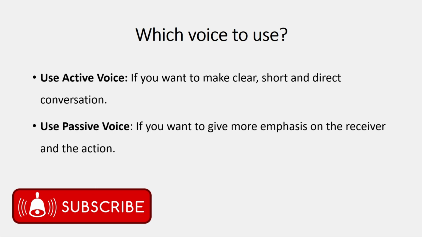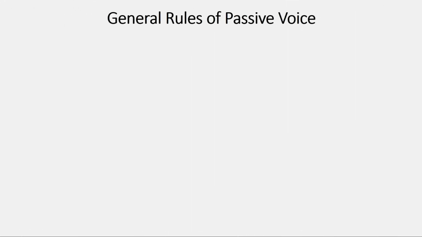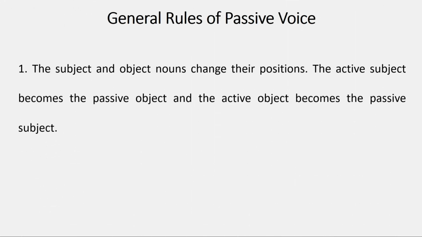Let us now understand some general rules of passive voice. The first rule is that the subject and the object nouns change their position. So, the subject in the active voice is mostly in the beginning, शुरुआत में होता है, और ऑब्जेक्ट अंत में होता है, क्योंकि सब्जेक्ट क्रिया को करता है और ऑब्जेक्ट क्रिया को रिसीव करता है. लेकिन पैसिव वॉइस में हम क्या करते हैं, उनका स्थान बदल देते हैं. So the active subject becomes the passive object and the active object becomes the passive subject.